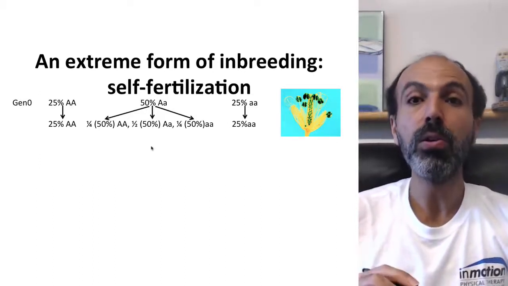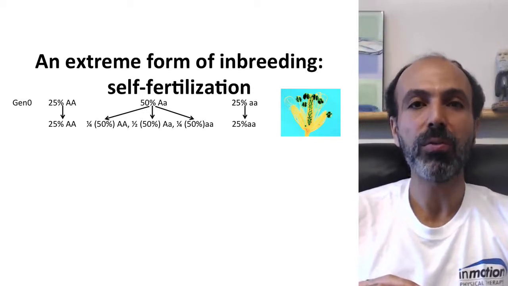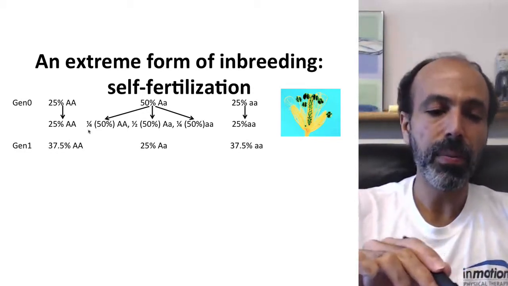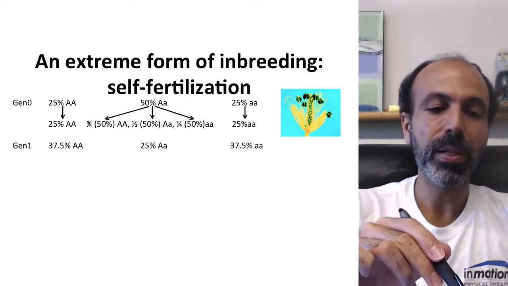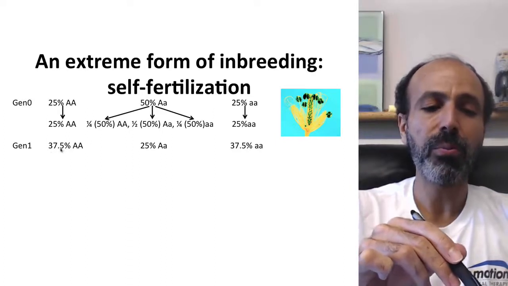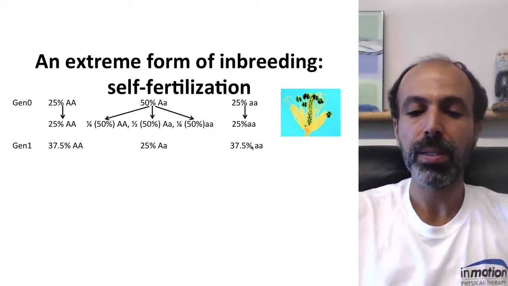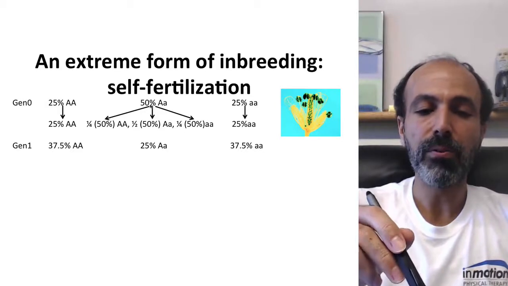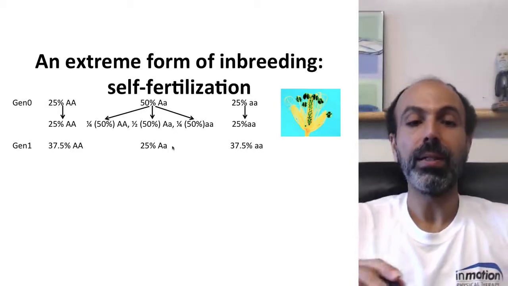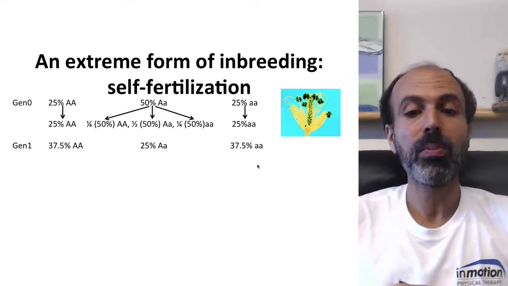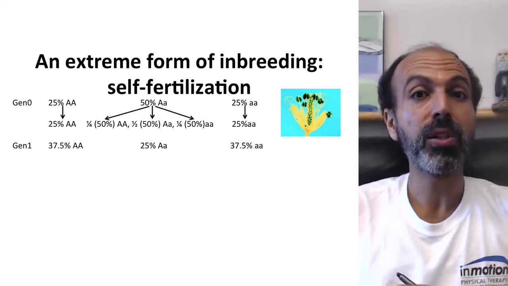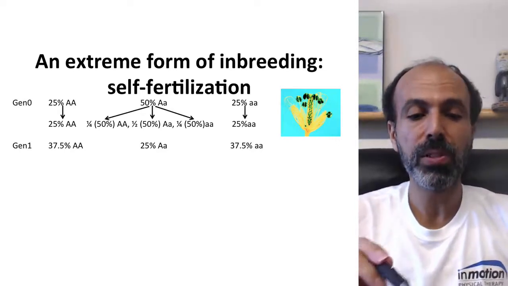So if we look at the new genotype frequencies after one generation of self-fertilization, it becomes 25% big A big A plus 1/4 of the 50% big A little a, so that comes out to 37.5% big A big A. Same on this side. And this one is 50% big A little a times 1/2, so it'd be 25% big A little a. So you can add these up now. It still adds up to 100%. But what do we see? We see, again, a reduction in heterozygotes relative to what we saw previously.